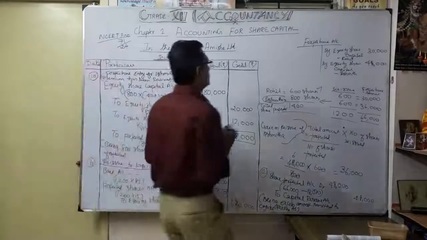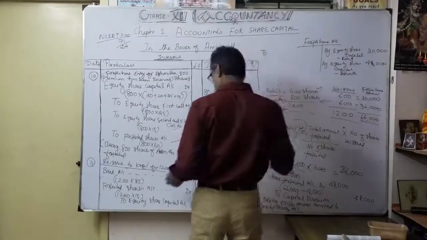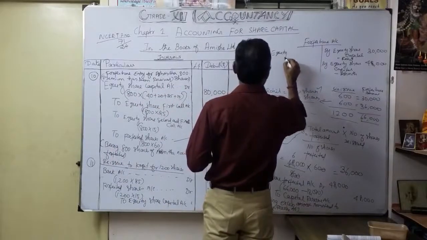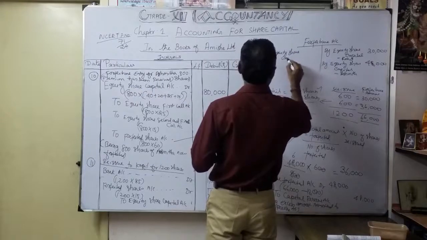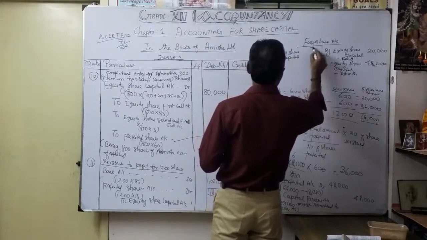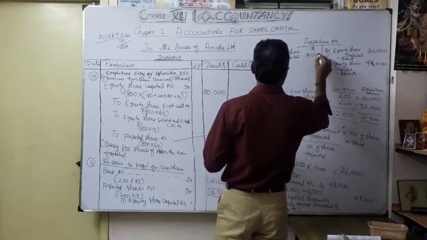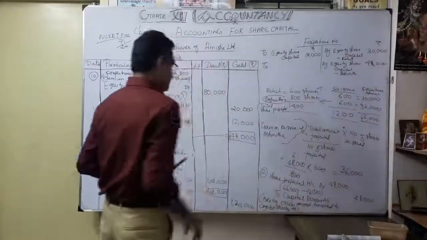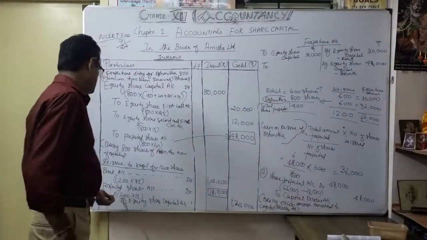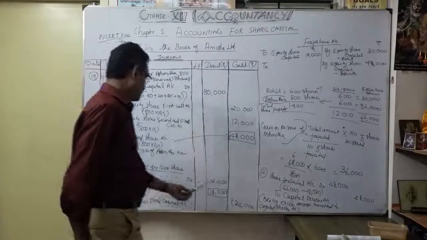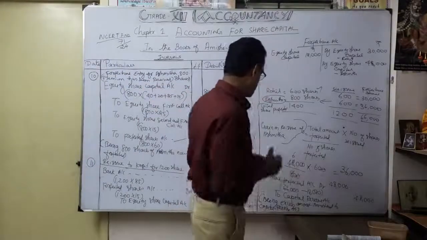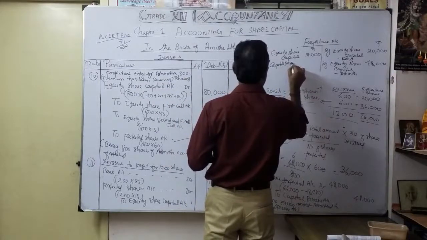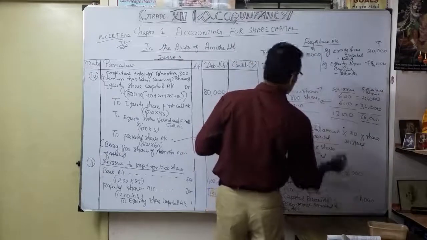How much? 18,000. So to equity share capital, how much? 18,000. Then this one. Correct. To capital reserve account, how much? 48,000.